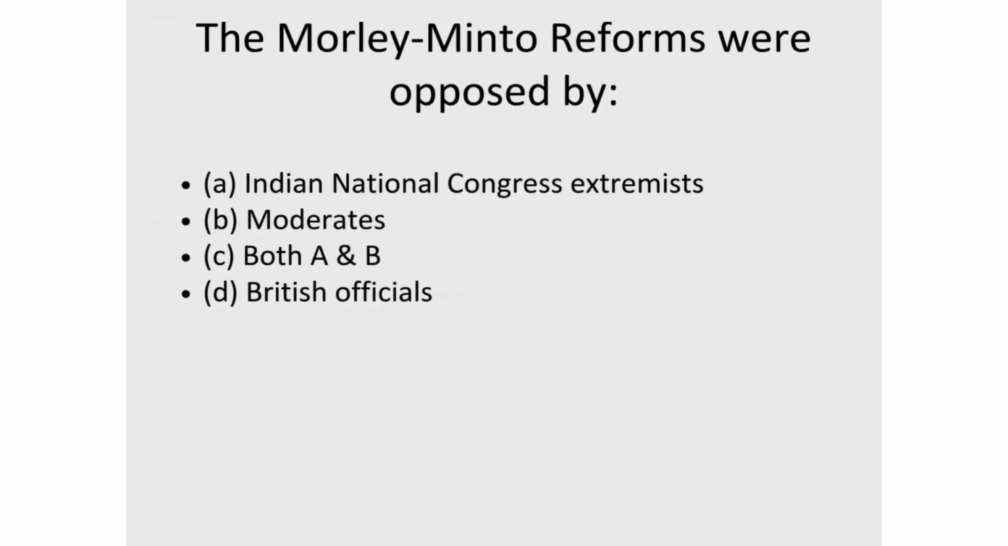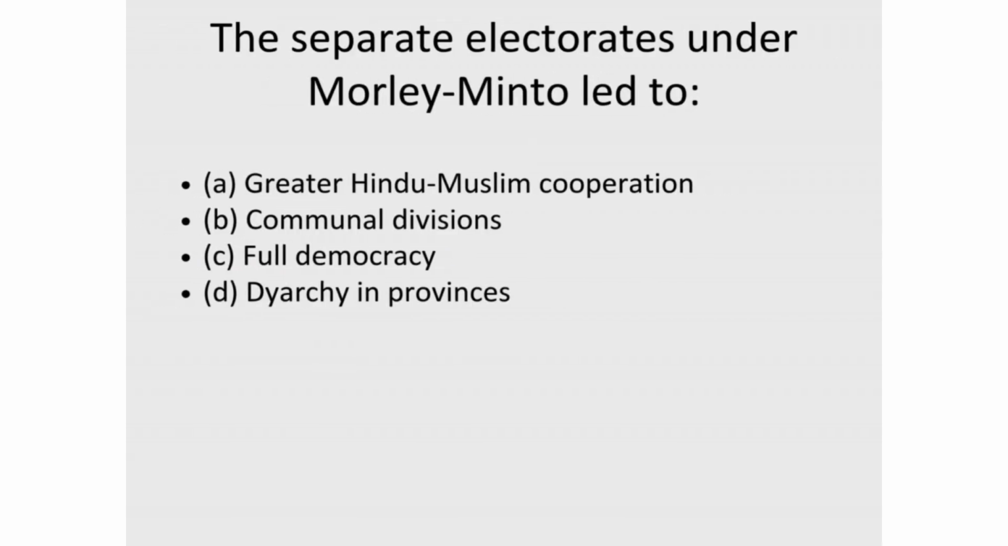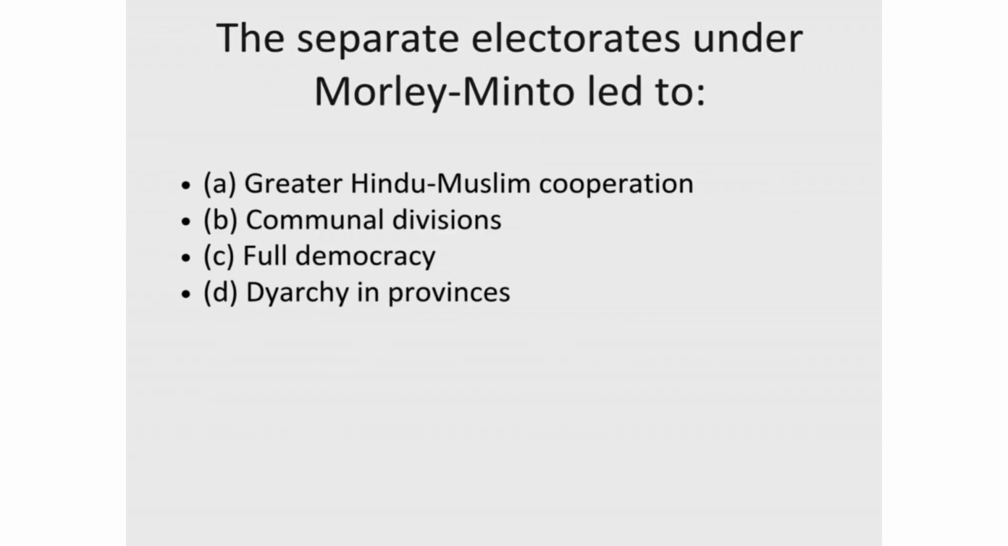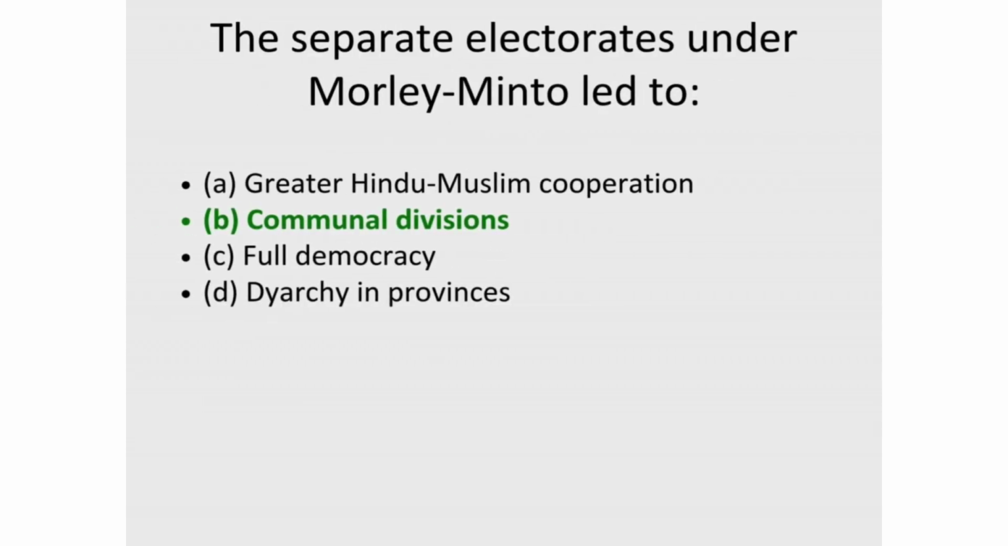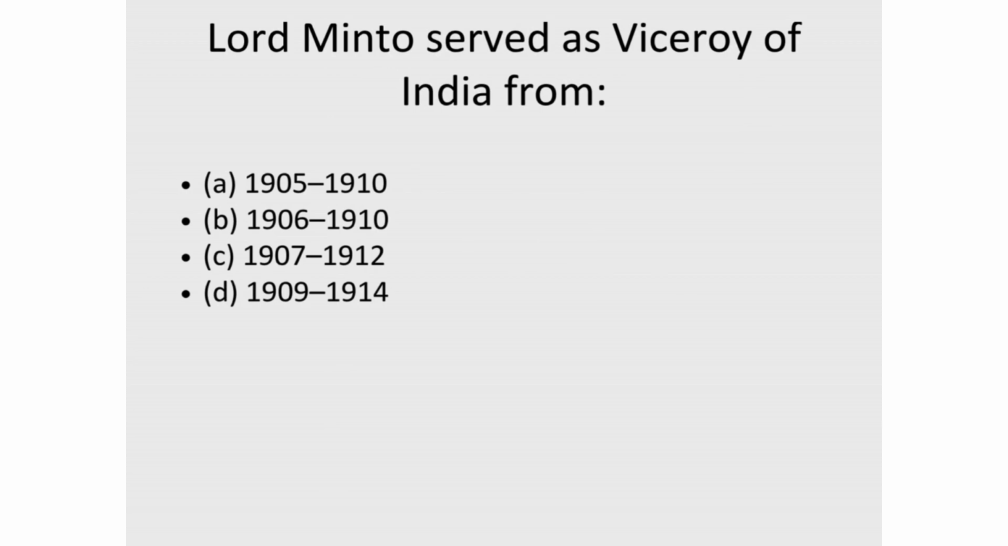16. The Morley-Minto reforms were opposed by? Correct answer, C. Both A and B. 17. The separate electorates under Morley-Minto led to? Correct answer, B. Communal divisions. 18. Lord Minto served as Viceroy of India from? Correct answer, B. 1906 to 1910.